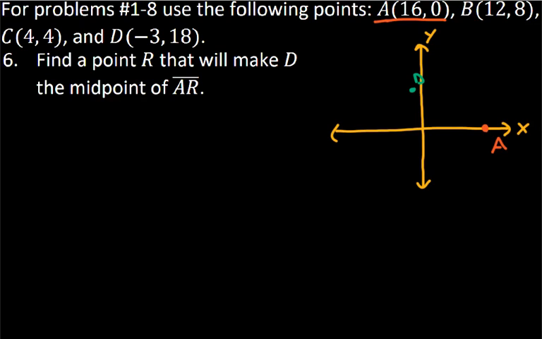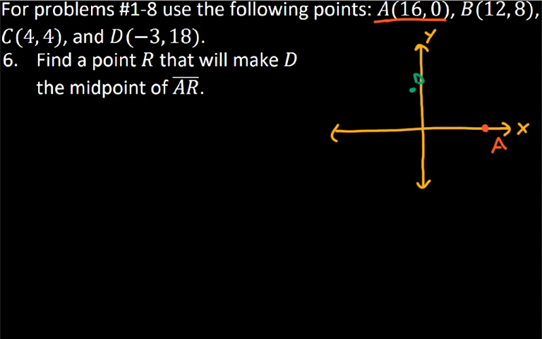And then what we need to find is some point R that will make D the midpoint. Well, if you think about it, if D is going to be the midpoint, then the line segment must come up here like this, and R must be right around there.